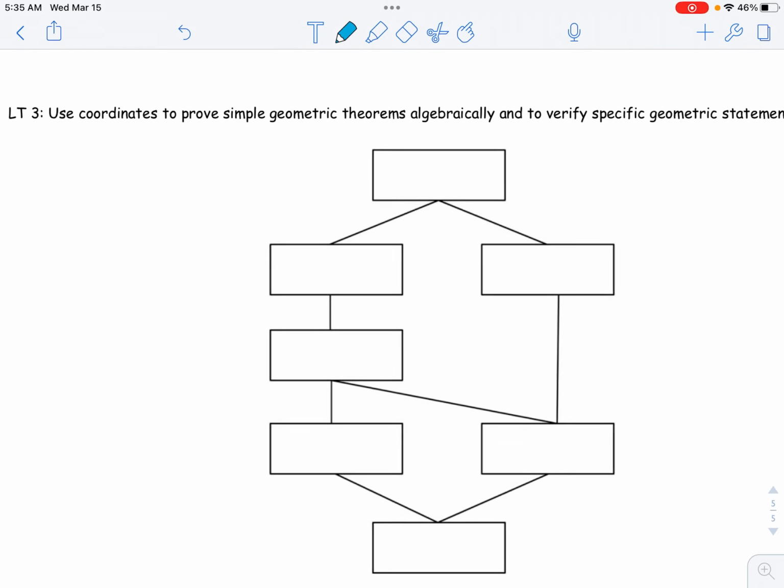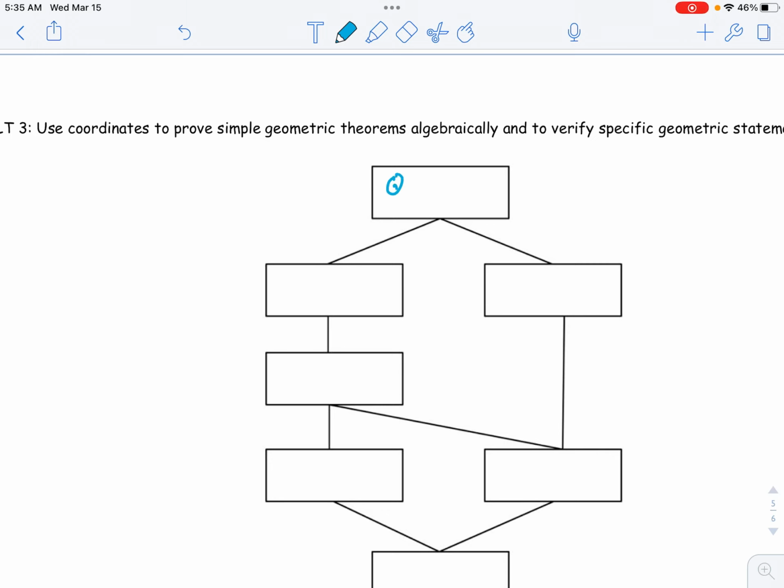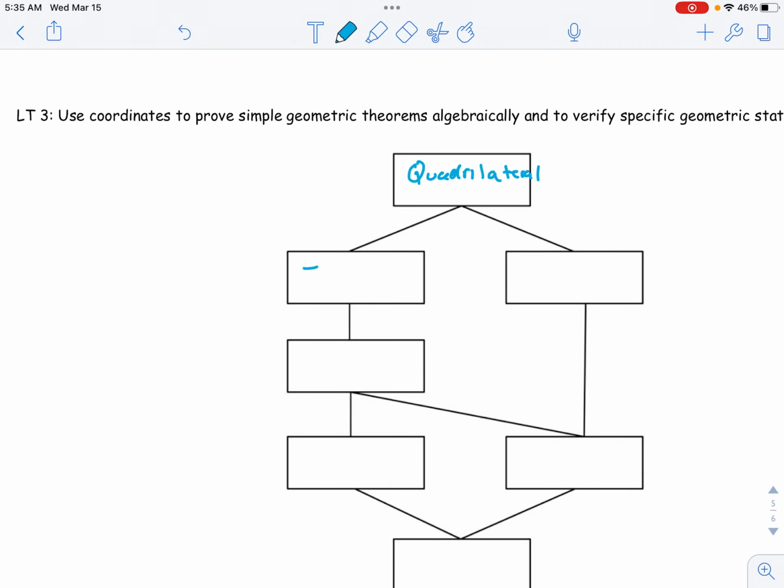Okay, then this right here is the hierarchy, where we have the quadrilateral. So like this right here, this is going to say all trapezoids are quadrilaterals. And then you have the kite. Notice that there's not a direct connection between those two shapes. They don't have to be related.